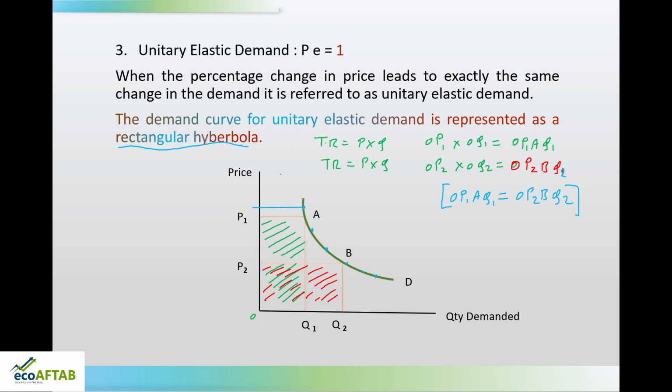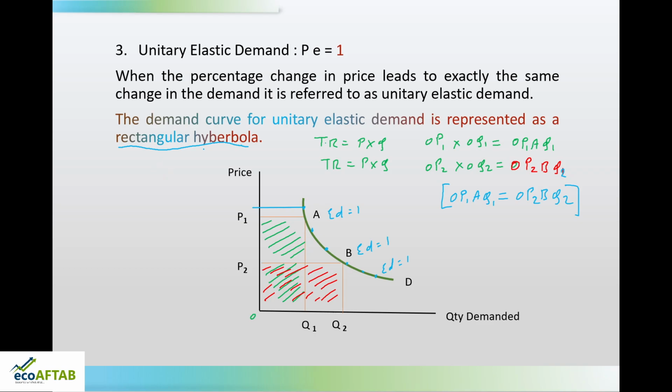And when we speak about unitary elastic demand, matlab at every point the elasticity of demand is equal to 1. At every point it is same, it is not going to change, and that happens only when the demand curve has the geometrical feature of being a rectangular hyperbola.